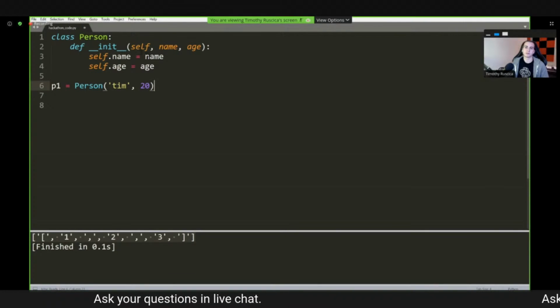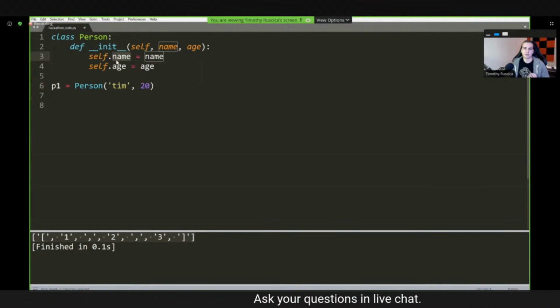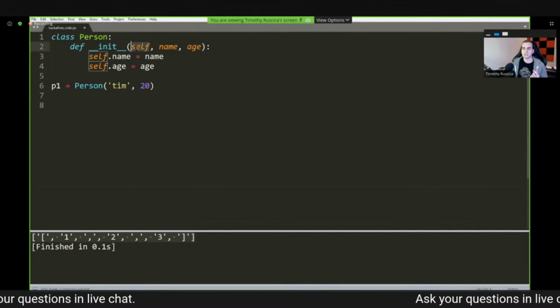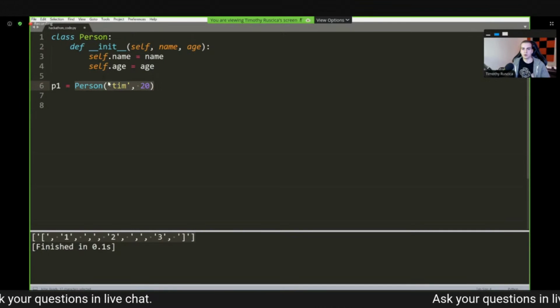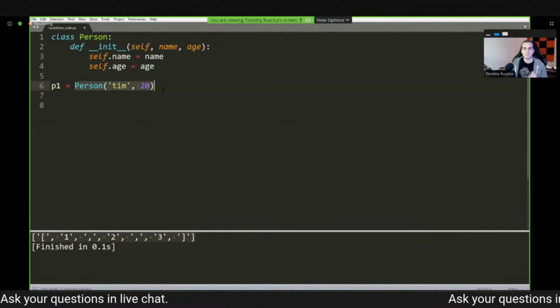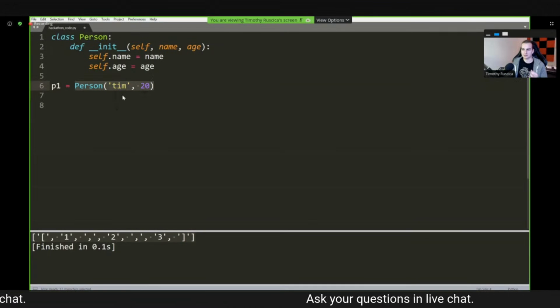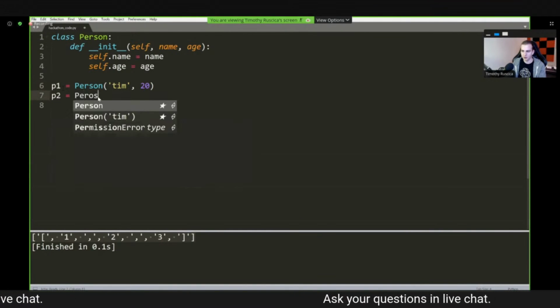So we need to be able to tell the difference between our instances. I don't want to be changing the name of a different person instance. I want to change the name of whatever instance I'm just about to create. So what self really stores is the instance itself. It's the actual object that this constructor or this method is being called on. So you can kind of imagine it being like the variable p1. It's not really that, but imagine that when I call this, by default, Python is going to pass to the self parameter the actual instance itself, which will be like p1, for example, versus if we had a p2 here.